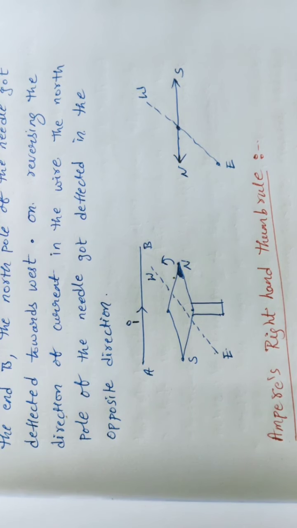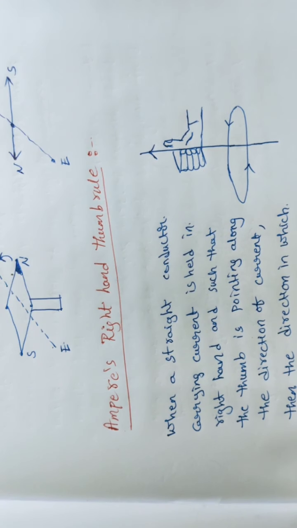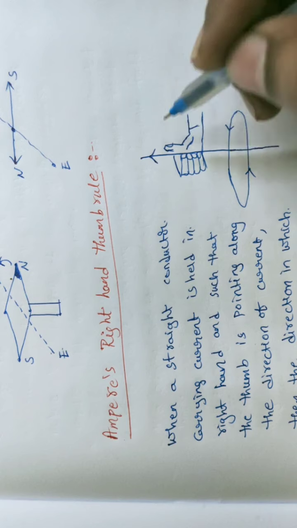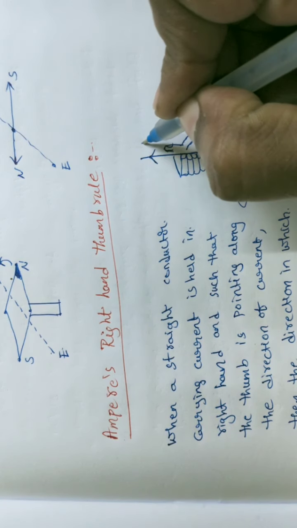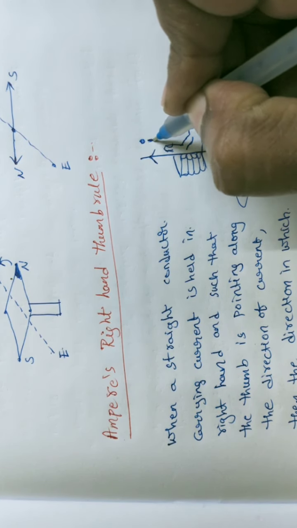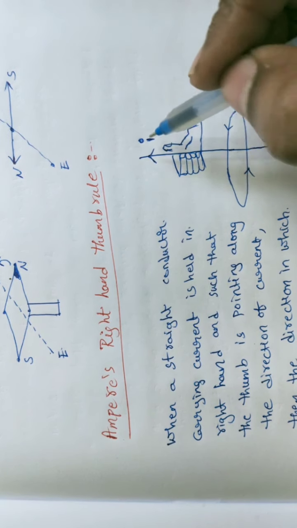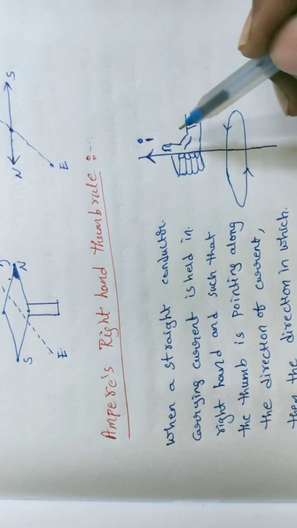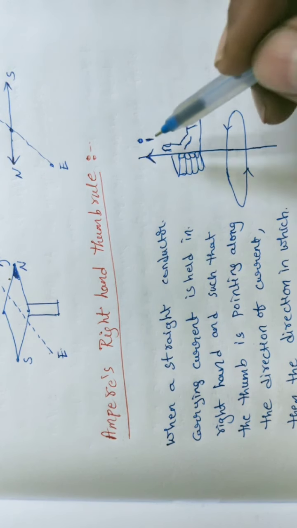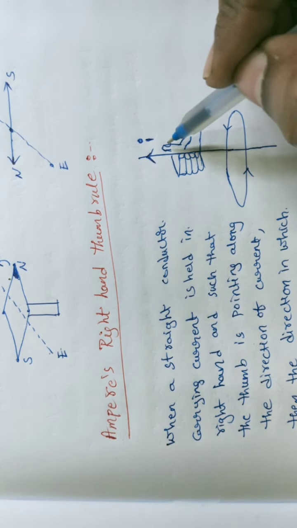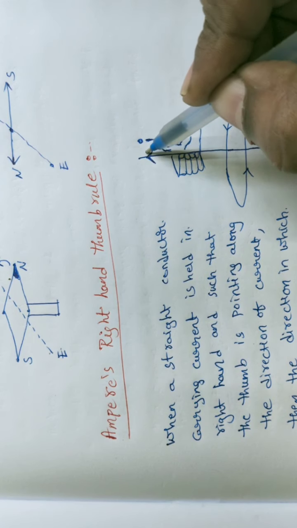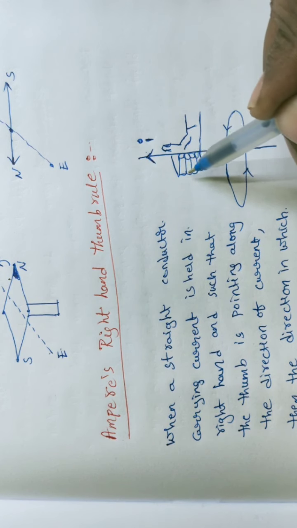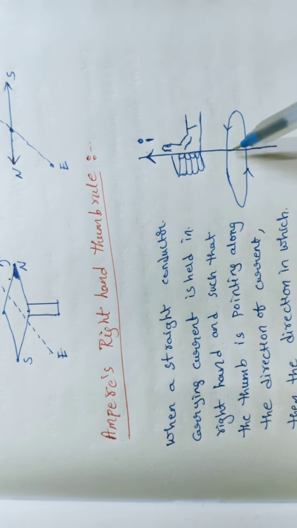Say here I am representing one small diagram. Imagine this is one conductor, and along this direction some current I is flowing. Is it clear, students? This is one conductor, in this direction current I is flowing. This is held with the right hand thumb. Our right hand we are holding, so here this is the thumb. This thumb is representing the direction of the current. The remaining four fingers' curl direction represents the magnetic field.